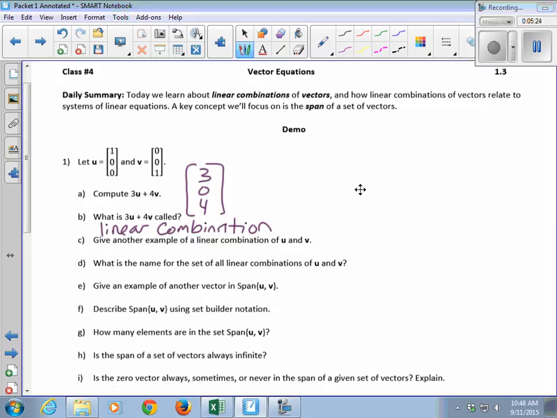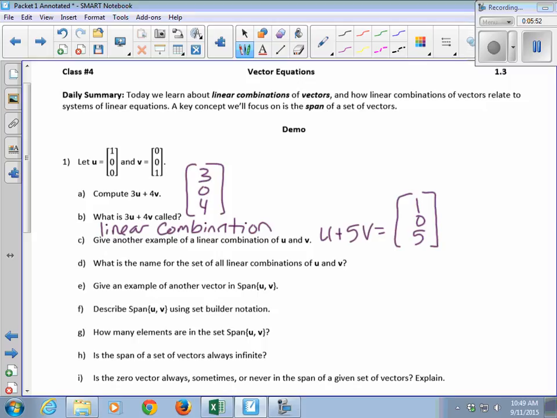Give another example of a linear combination of u and v. u plus 5v, yeah. You just pick any weights you want, you add them together, and that would give me (1, 0, 5). Yes, you can have a weight of 0. It wouldn't be an empty vector, it would be the 0 vector, if your two weights were both zeros.